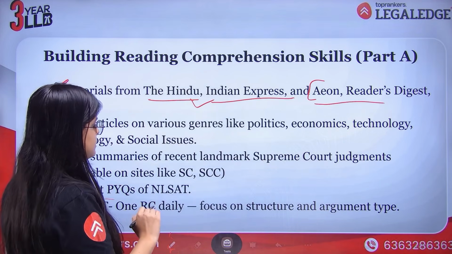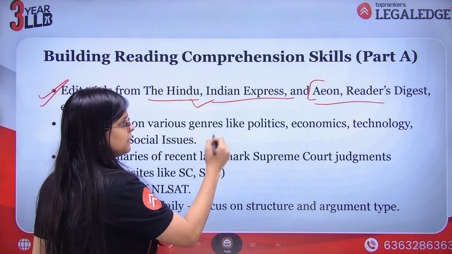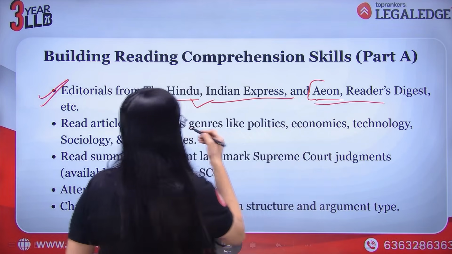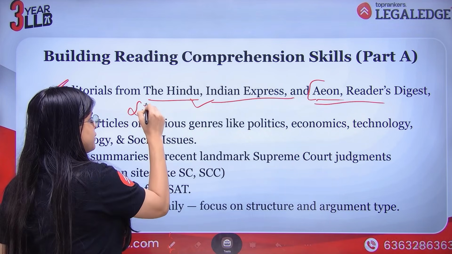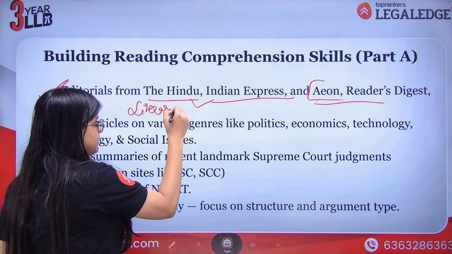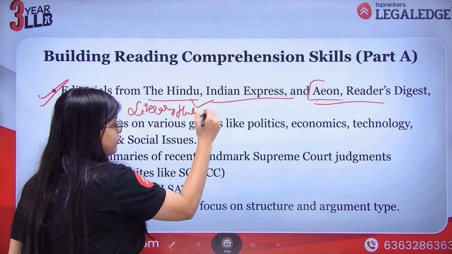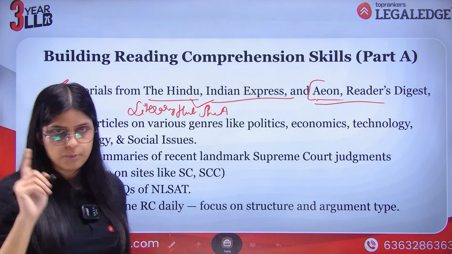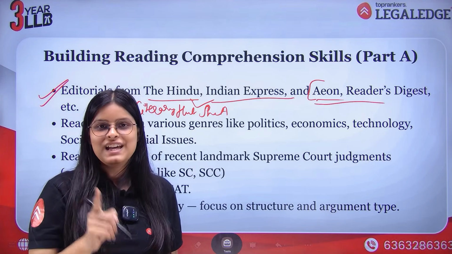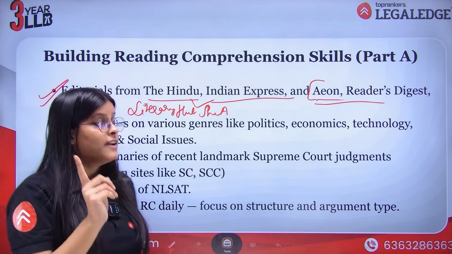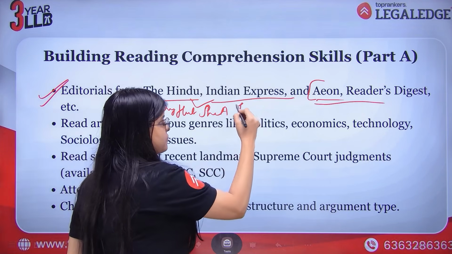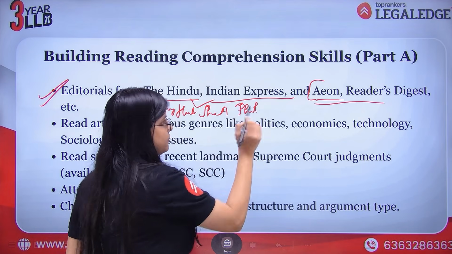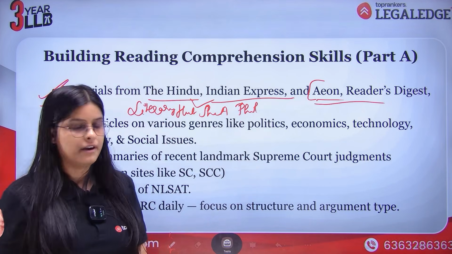Now some of the websites that you can read articles on are Aeon, Reader's Digest. There is another website named Literary Hub, and there are others. The Atlantic is a good website. So you have multiple websites. Please, if you do not have a notebook now, open your notebook and start noting them down. So you can read multiple articles from here. Philosophy-based articles, PhilPapers is one of the websites.